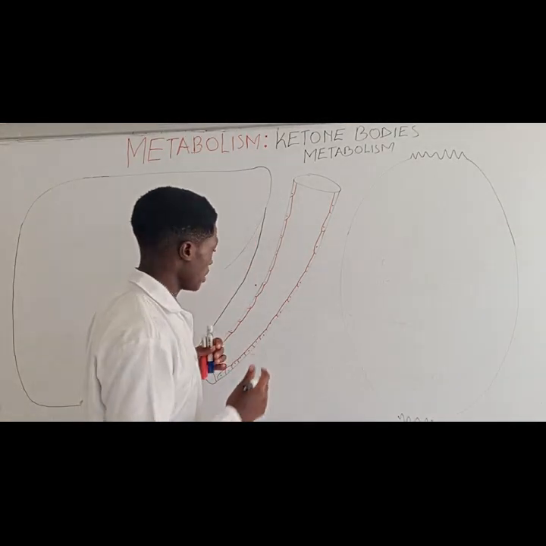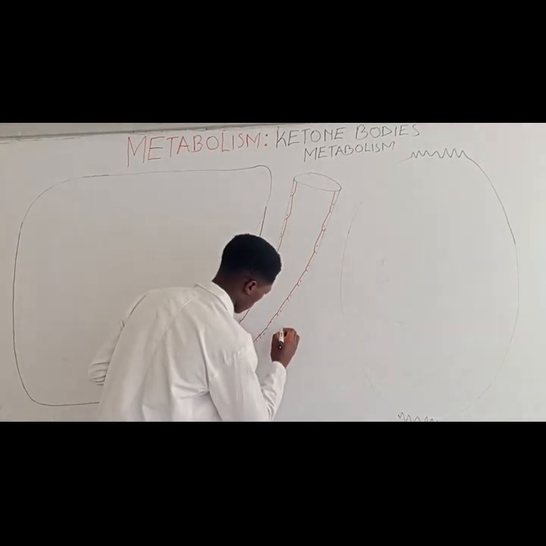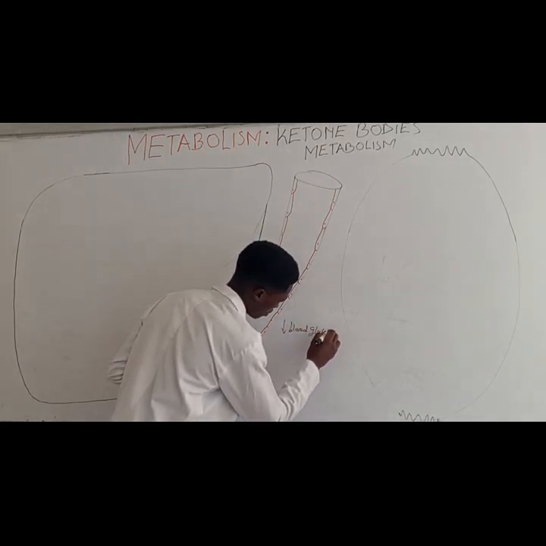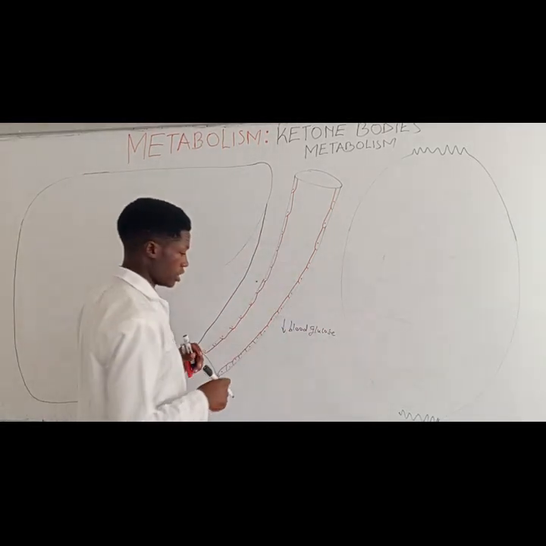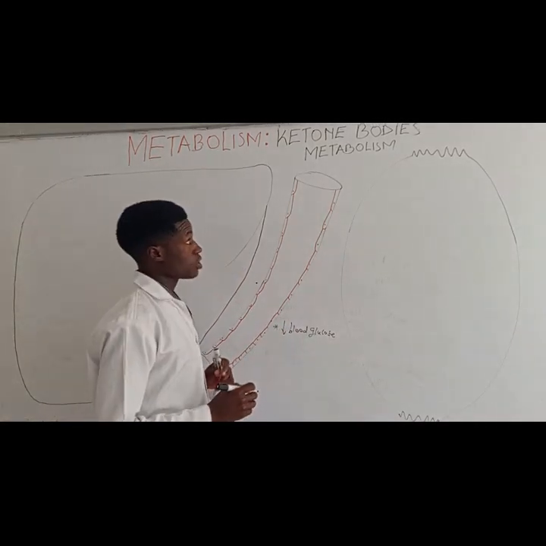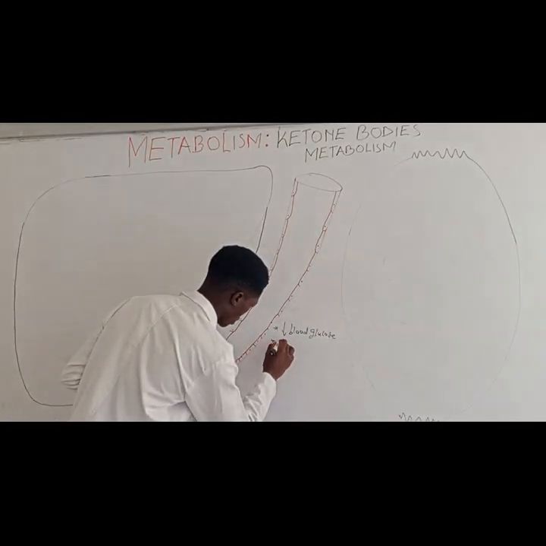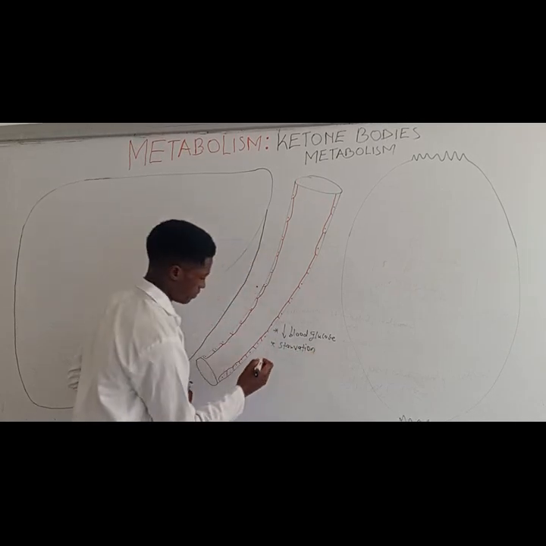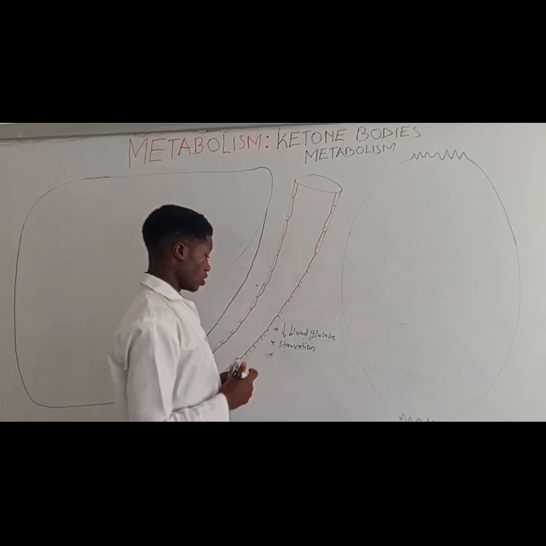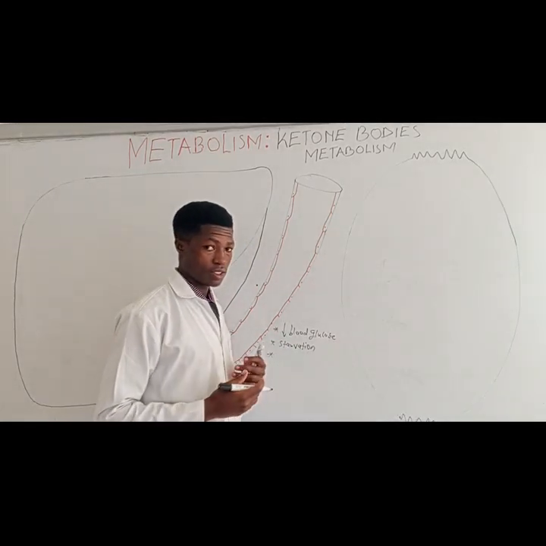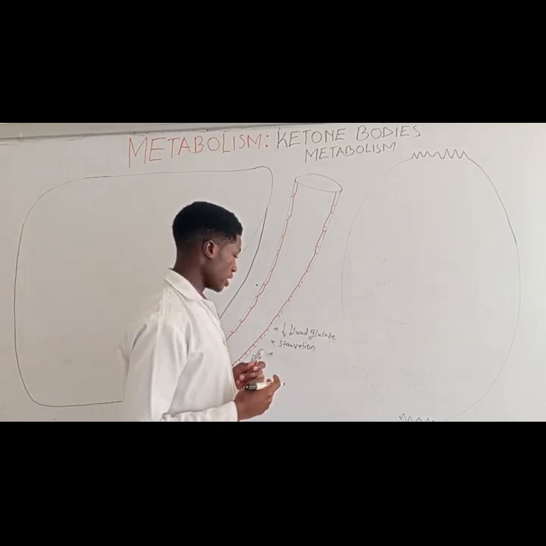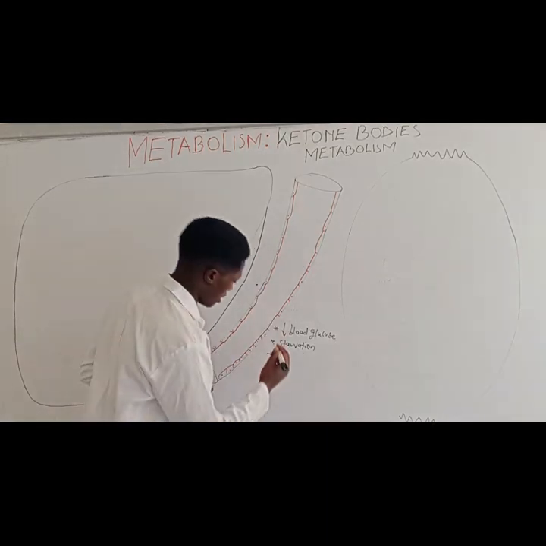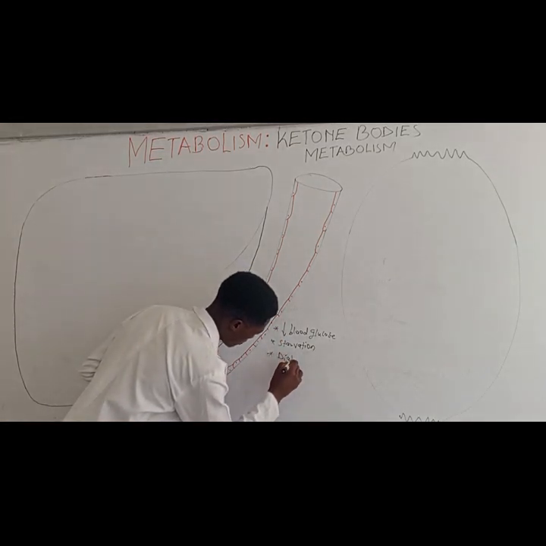Now, we synthesize ketone bodies when, number one, there's low blood glucose level. So, low blood glucose, we're going to synthesize ketone bodies. Number two, we're going to synthesize ketone bodies during starvation, during conditions of starvation. Number three, we can also synthesize ketone bodies, for example, in patients with diabetes mellitus. Those people who are diabetic, especially diabetes mellitus type 1, when there's insulin deficiency, we're going to synthesize ketone bodies. So diabetes mellitus.